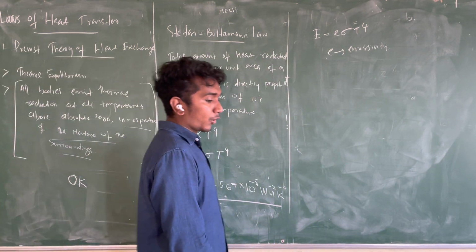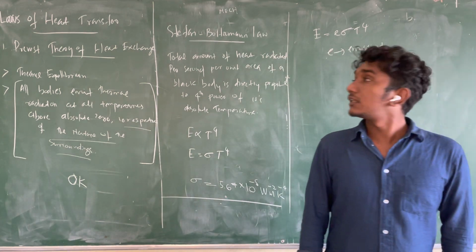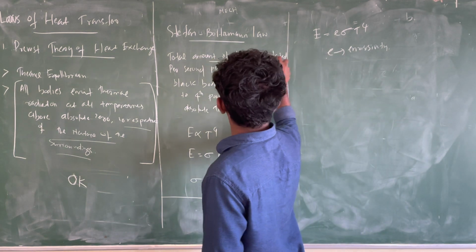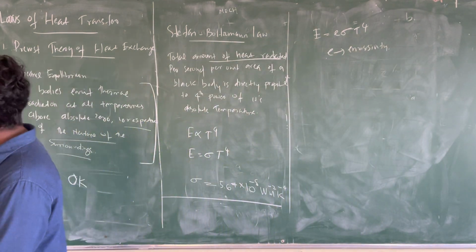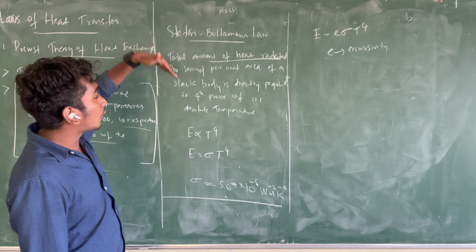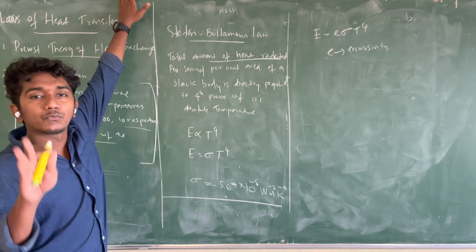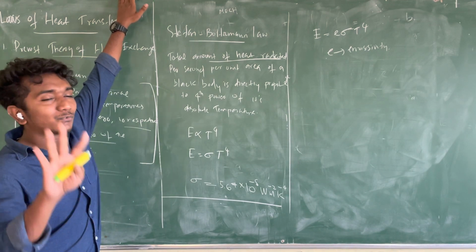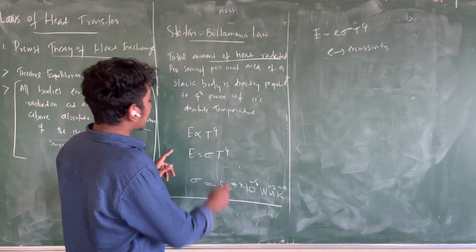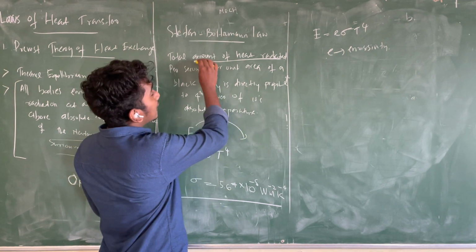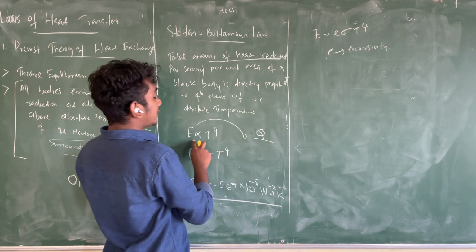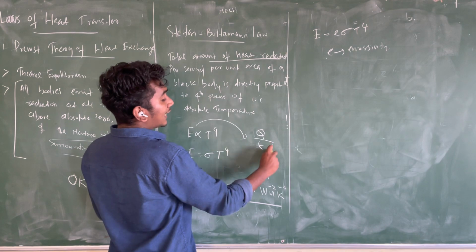Next one is a little bit important, and one equation also we have to study. That is the Stefan-Boltzmann law. The Stefan-Boltzmann law says that the total amount of heat radiated per second per unit area of a black body is directly proportional to the fourth power of its absolute temperature. So what is this E? E is the heat energy radiated, let me call it Q, per unit time per unit area.